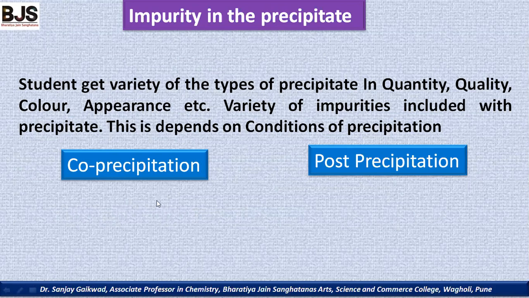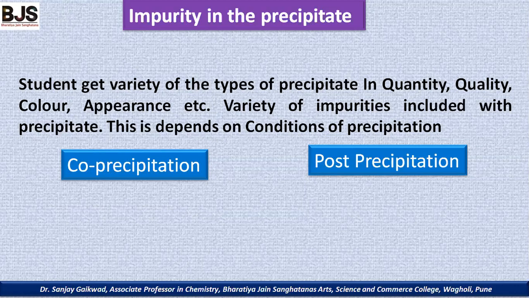Now, when students do practicals in the laboratory, particularly qualitative analysis in inorganic and organic qualitative analysis, students get a variety of precipitates. These varieties are observed in the quantity, the quality, color, appearance, like that.